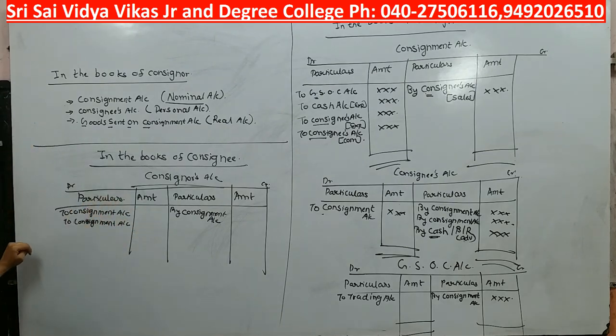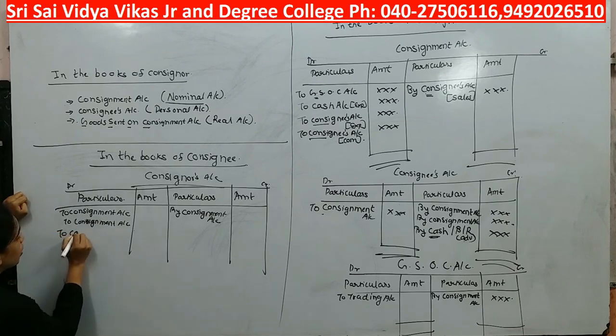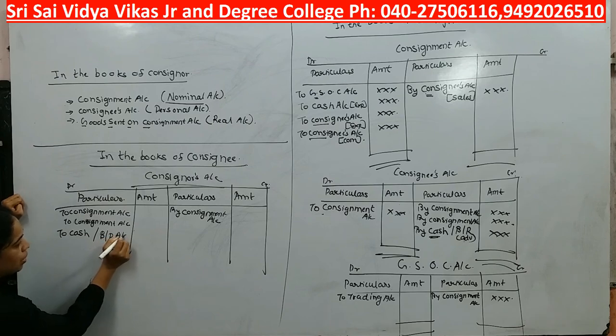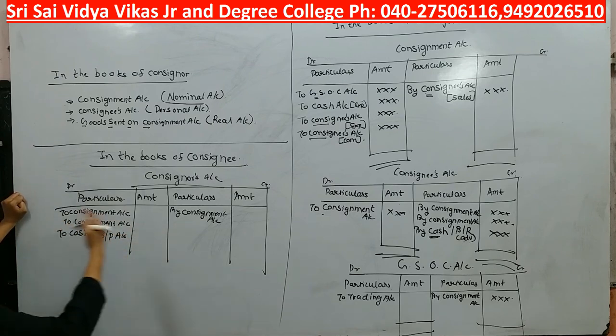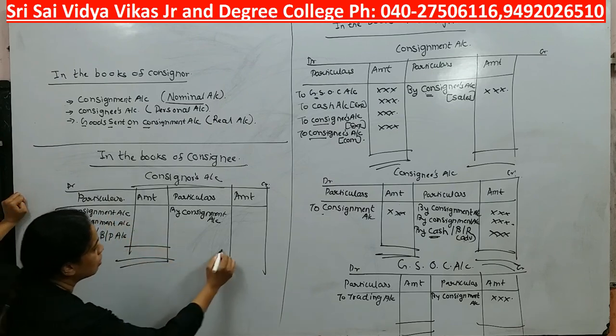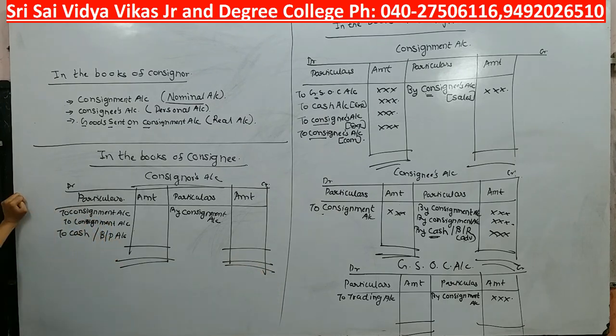Opposite to bills receivable, what will it be? Bills payable. True. So here I will write to cash or bills payable account. Opposite to receivable, it will be payable. That's it. It is going to be that easy.